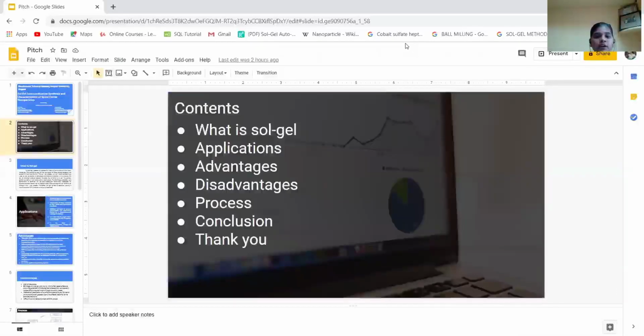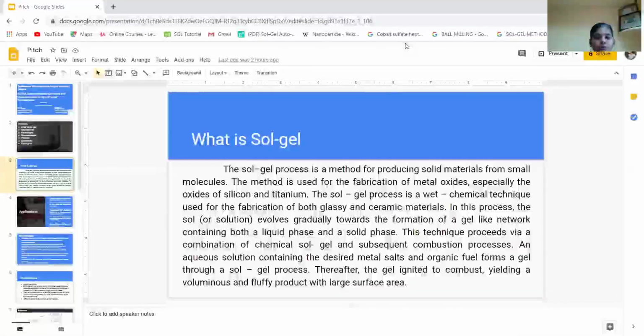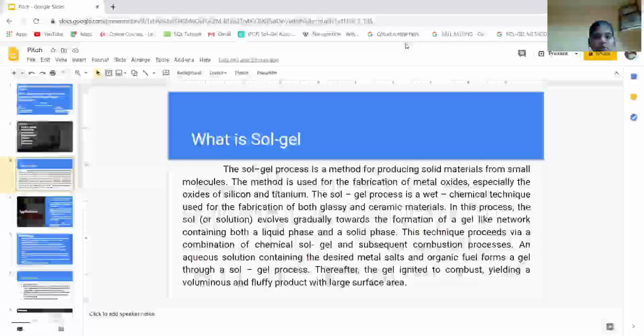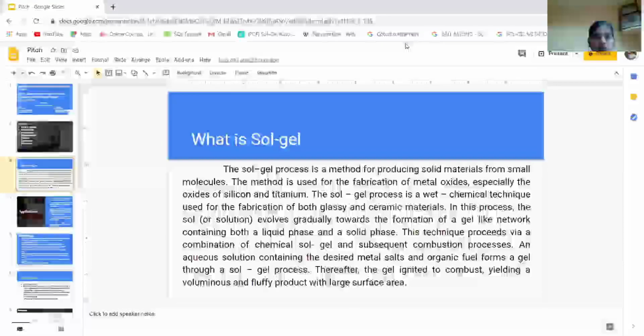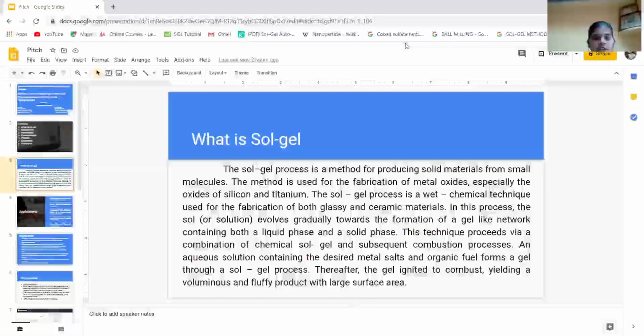These are the contents. What is sol-gel? The sol-gel process is a method of producing solid material from small molecules. The method is used for the fabrication of metal oxides, especially the oxides of silicon and titanium. The sol-gel process is a wet chemical technique used for the fabrication of both glassy and ceramic materials. In this process, the sol or solution evolves gradually towards the formation of a gel-like network containing both a liquid phase